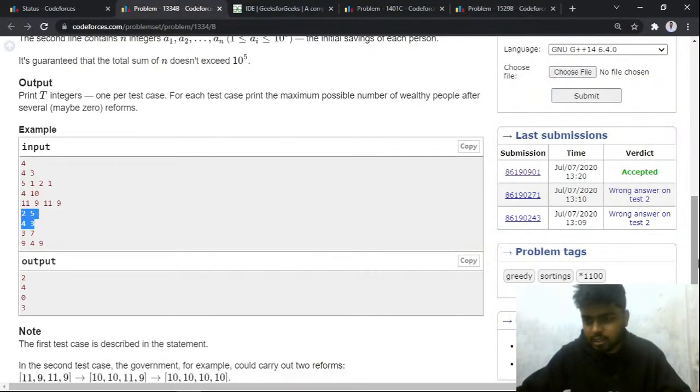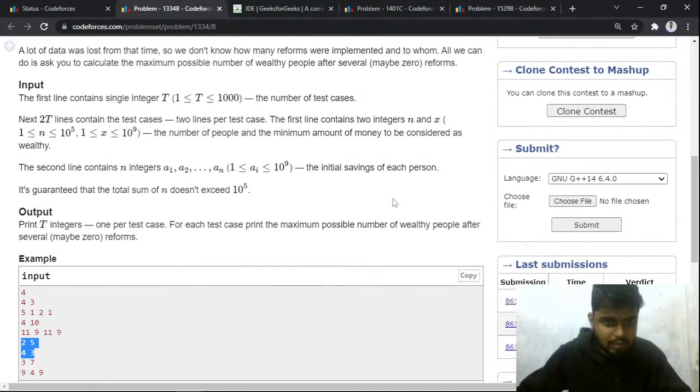Now let's have a look at the constraints of this problem. The array size is up to 10 to the power 5, and you have elements between 1 and 10 to the power 9.